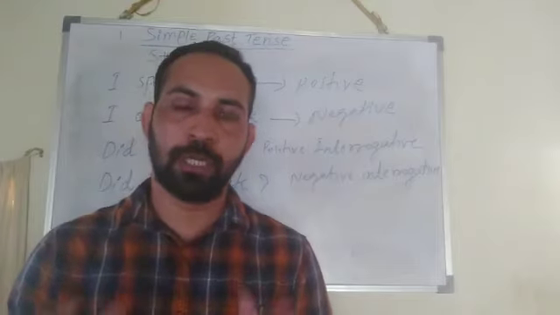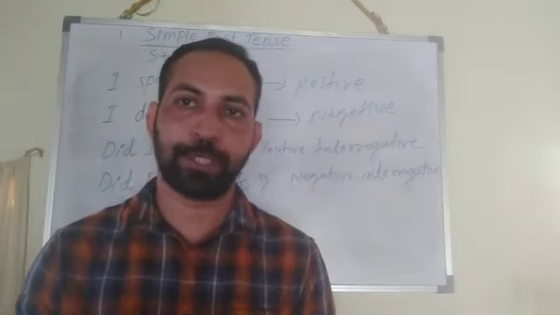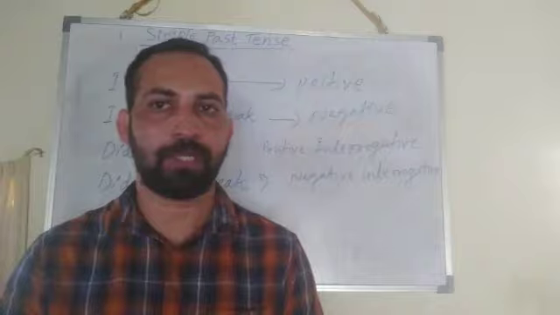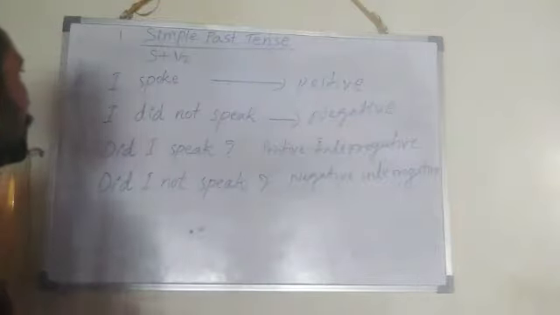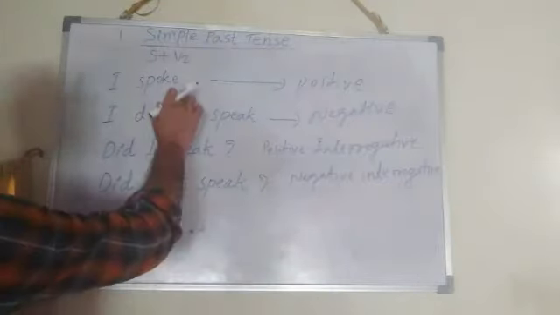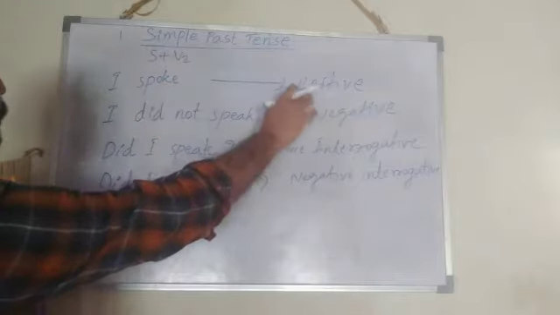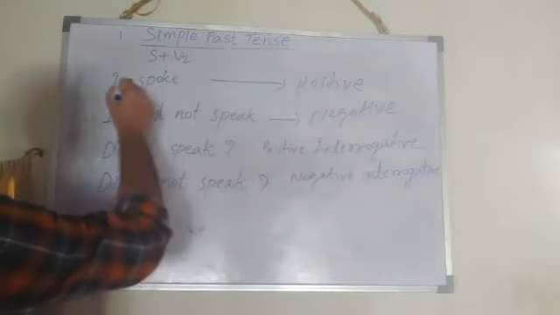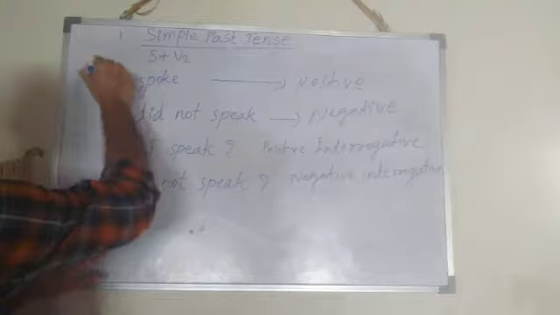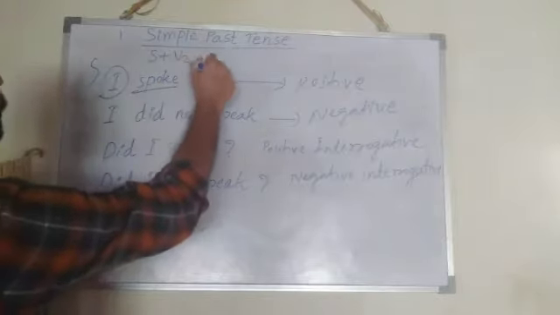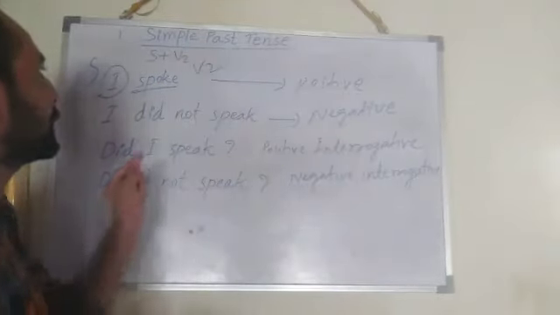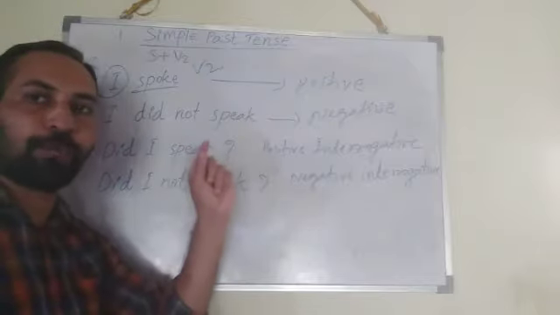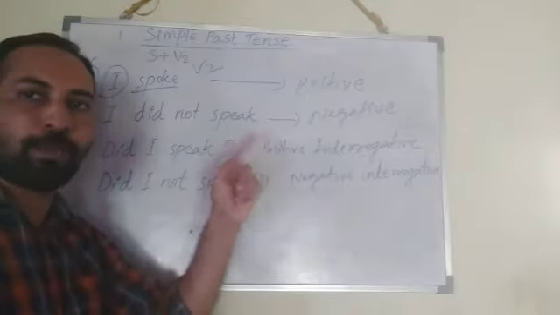Next, you should learn how to make a positive, negative and interrogative of simple past tense. Here, I spoke. This is positive of simple past tense, right? I, as per the rule, I is the subject, spoke is the V2 form. You know that speak V1 form, spoke V2, spoken V3.